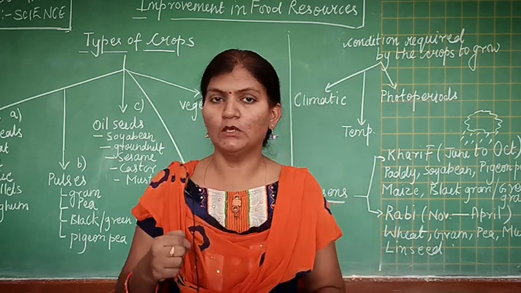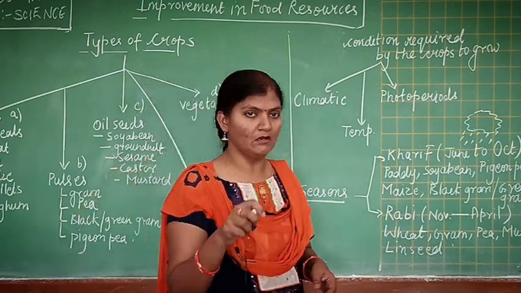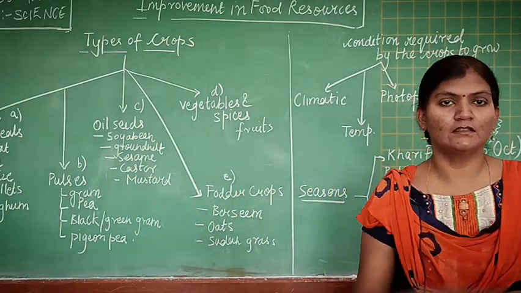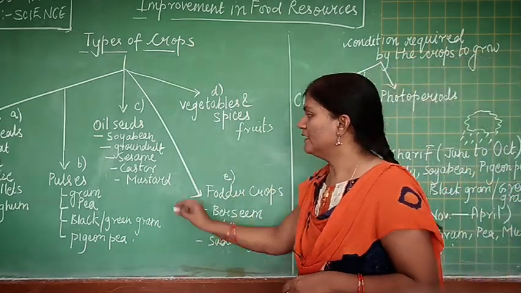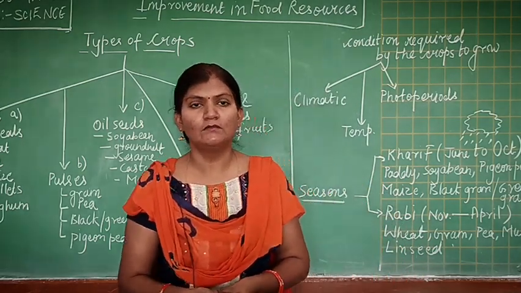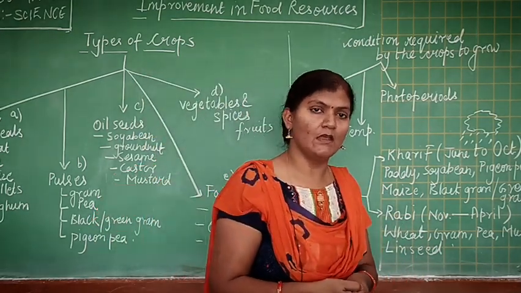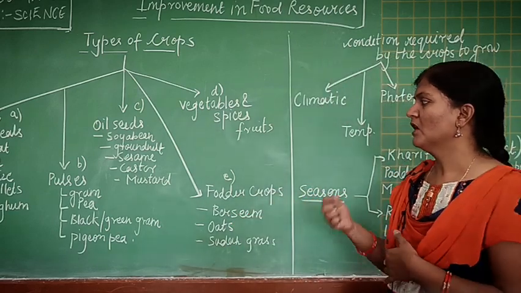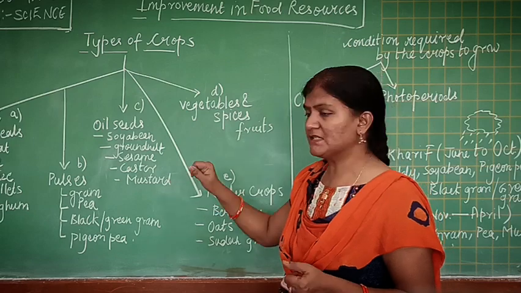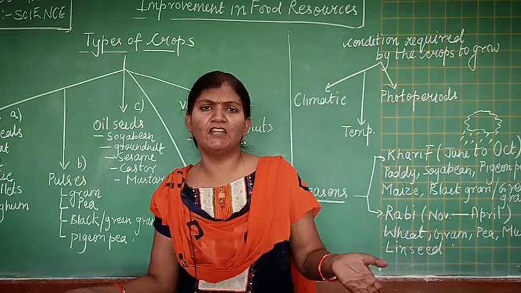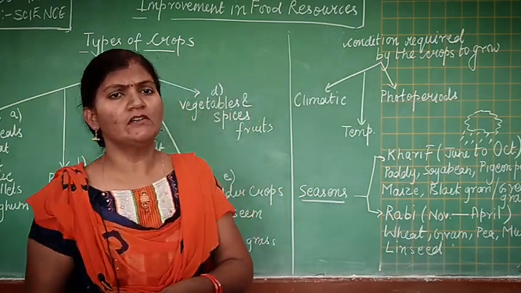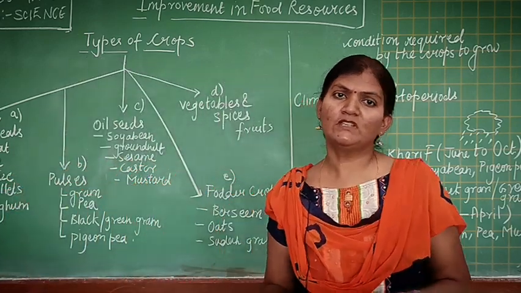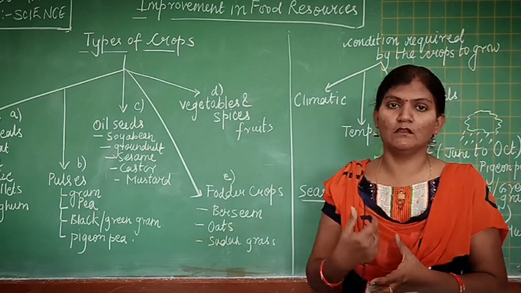Til you well know that it is used for making laddu, which is consumed during Makar Sankranti in India. Then castor oil. Castor oil is used in medicines also, and it is used in vehicles also. Then the mustard oil, we have plentiful of mustard oil in India. Mustard oil is sarson ka tel. So what is the basic nutrient which is present in the oil seed?